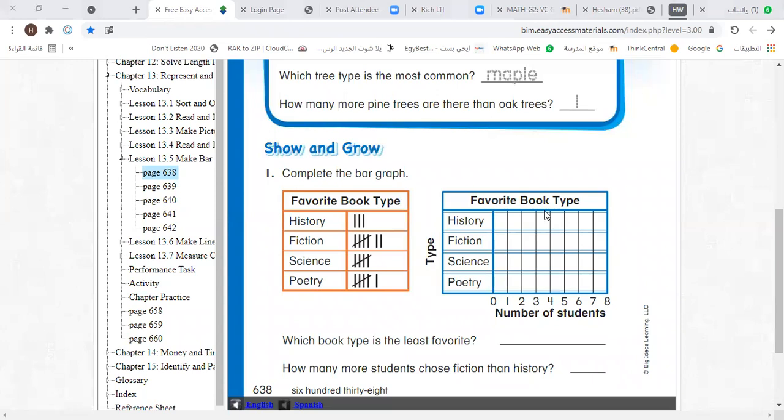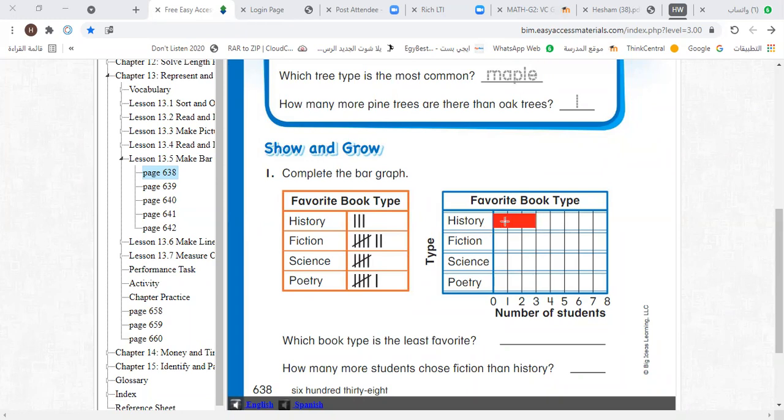I'll choose Dari. Hello Dari, how are you? Can you see this tally chart? How many students choose history? 3. 3, that's right. So let's draw a bar from 0 to 3 this way.